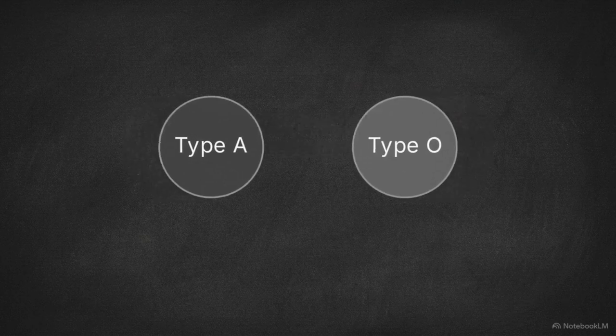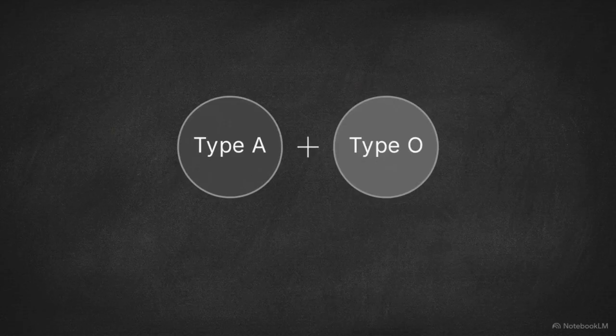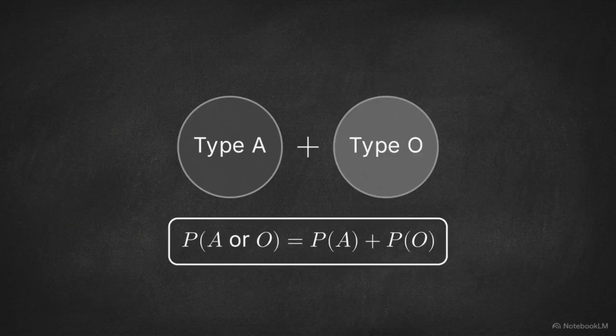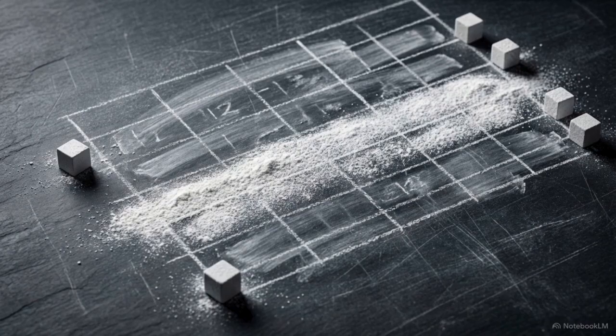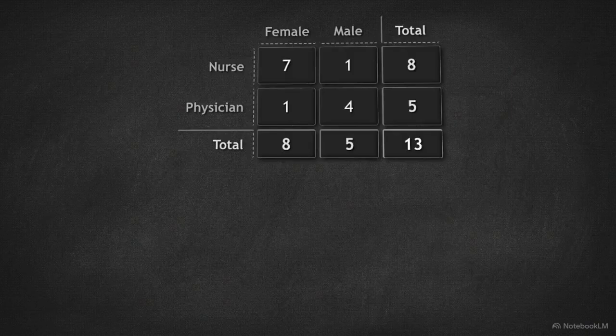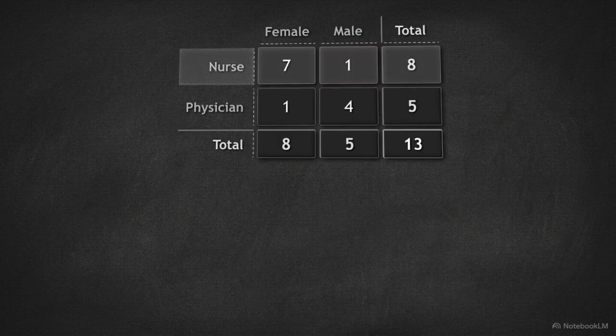The rule here is straightforward. To find the probability of selecting a person with type A or type O blood, you simply add their two individual probabilities together. The structural danger lies in non-mutually exclusive events, where variables are permitted to overlap. This matrix table maps a pediatric staff.